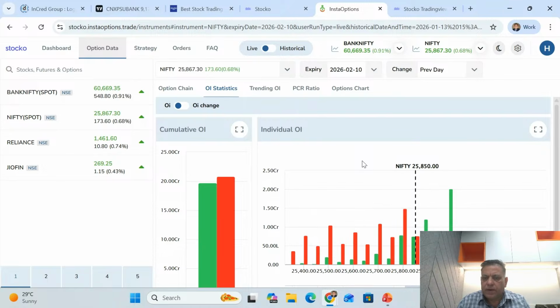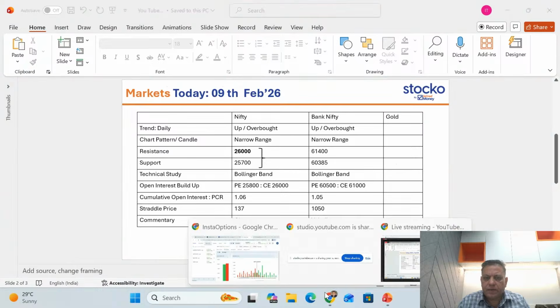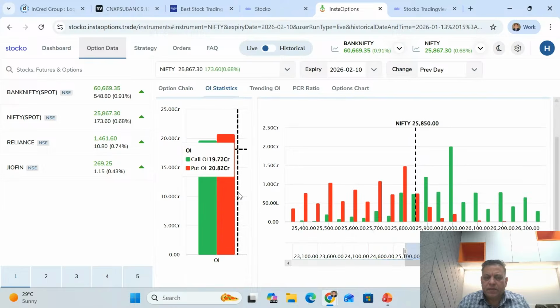So that's how we interpret the OI distribution in the call options as well as put options if I'm making a plan for the next day. And the PCR is 1.06. What does it mean? It means there is more open interest in put. Traders have sold more puts than calls. The OI is high in put options.